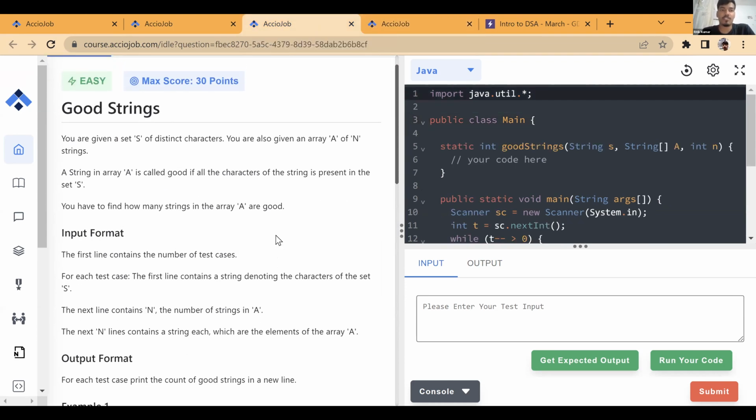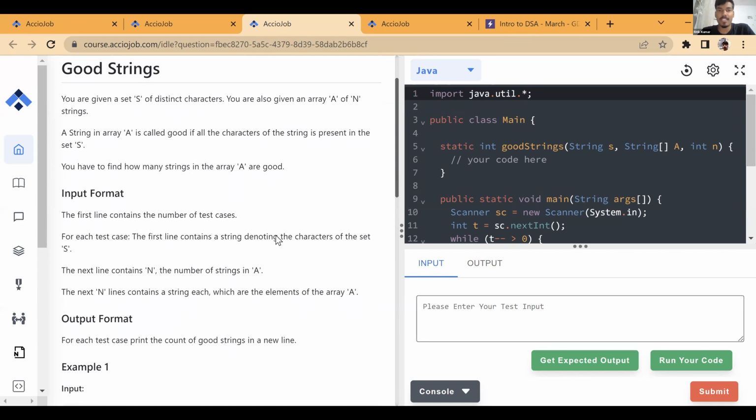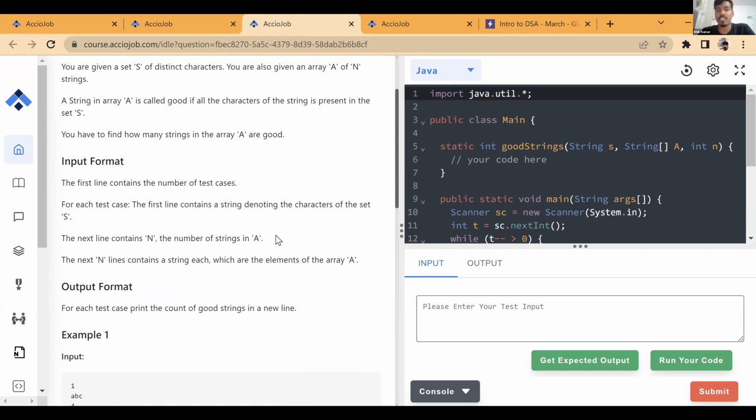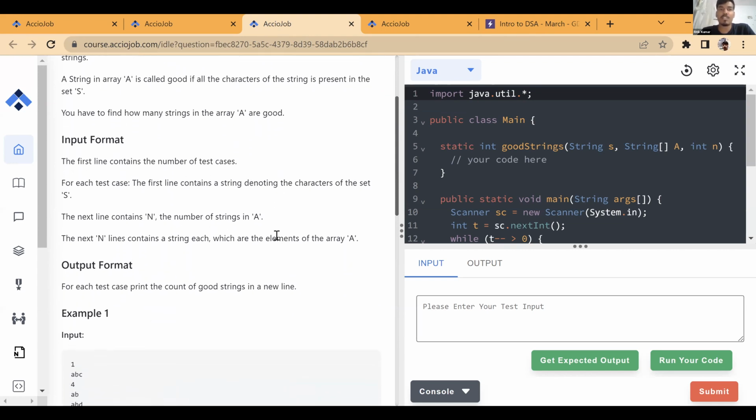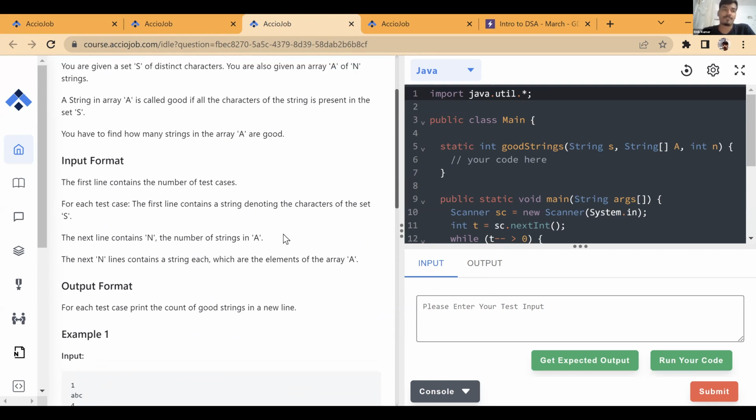Now, what's this good strings? We are given a string S of distinct characters. We are also given an array N, and we have to find whether the strings are good or not. It is good if all the characters in the string are present in the subset S.